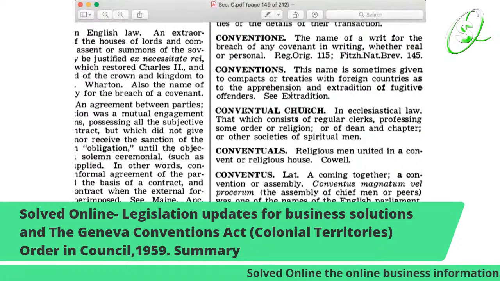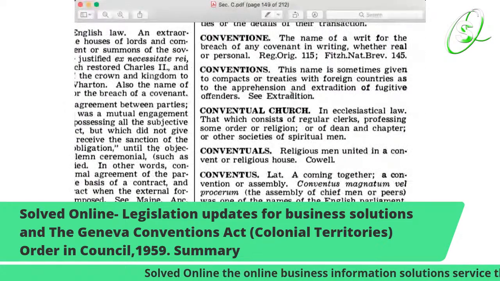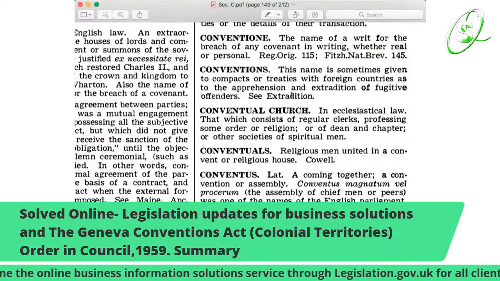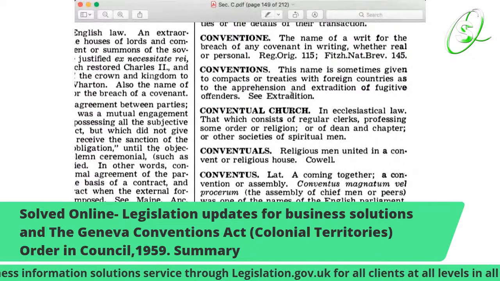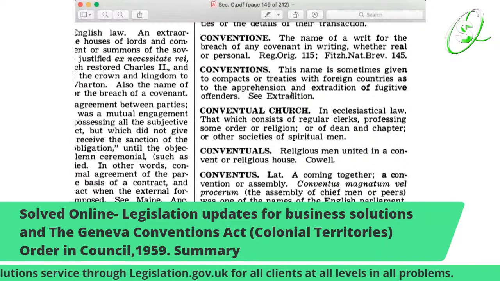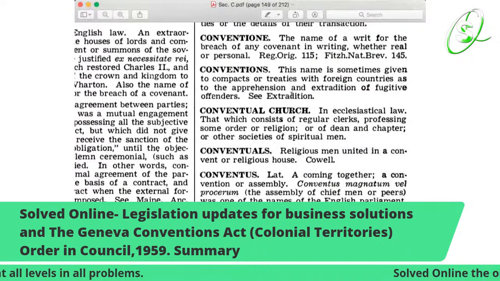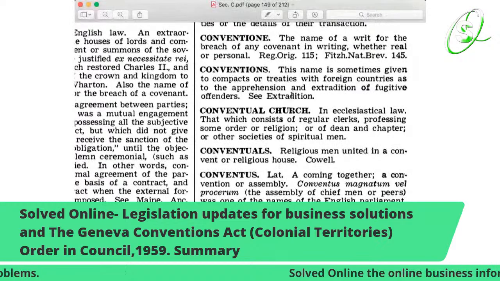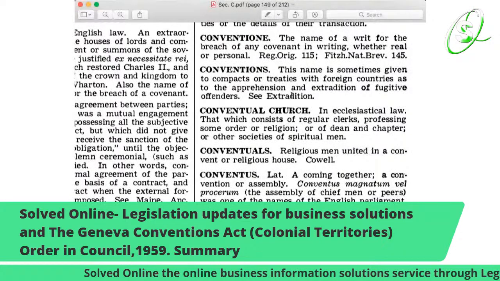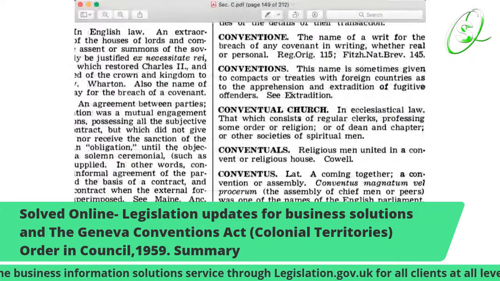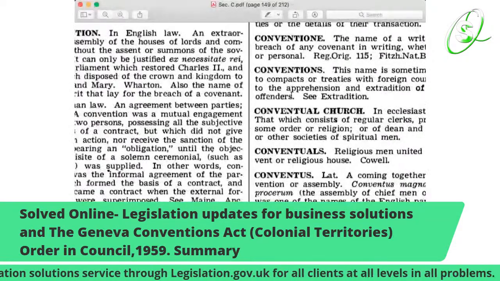So it goes, convention. This name is sometimes given to compacts or treaties with foreign countries as to the apprehension and extradition of refugee offenders. So that's really what it is. As clearly as it states, and it goes, convention.